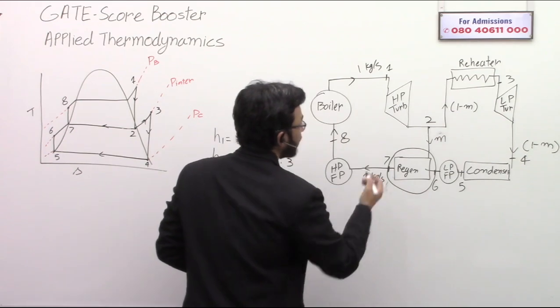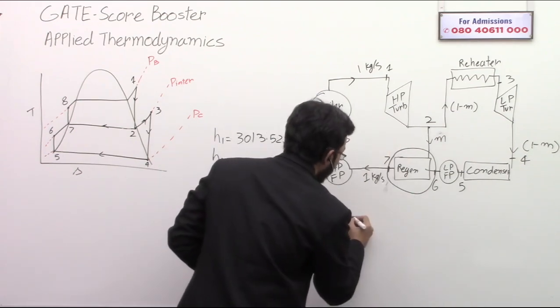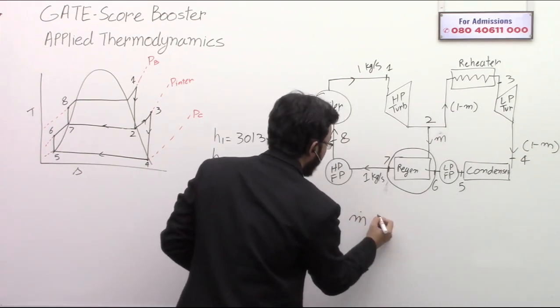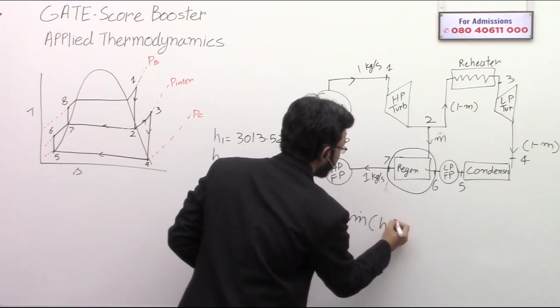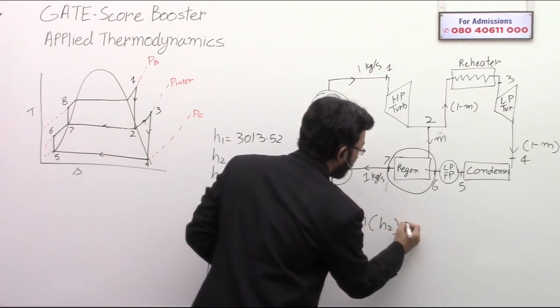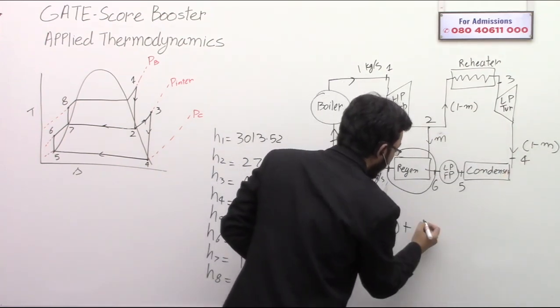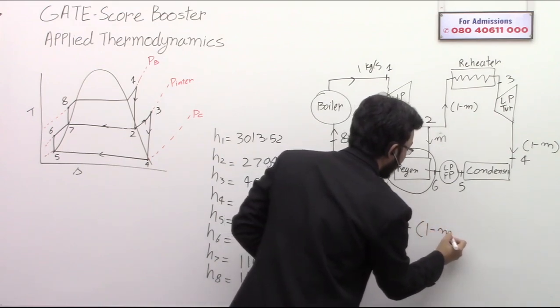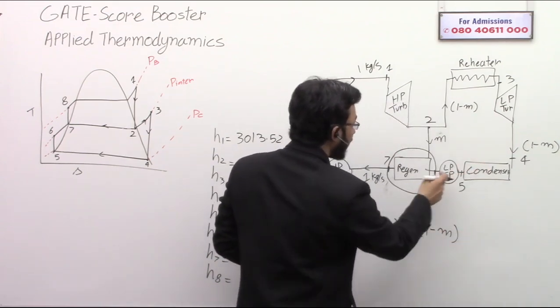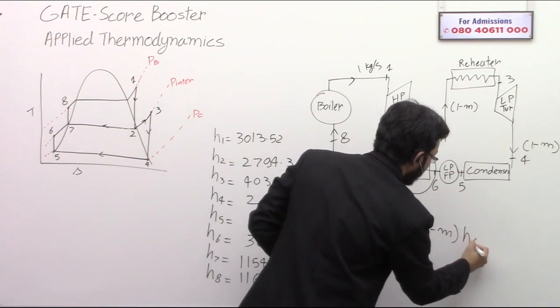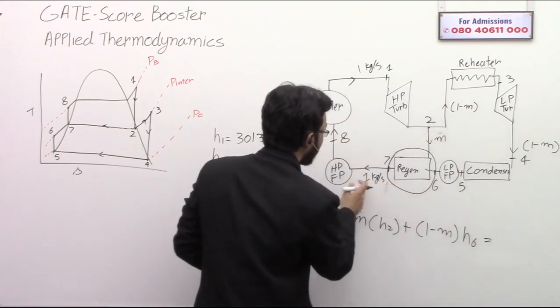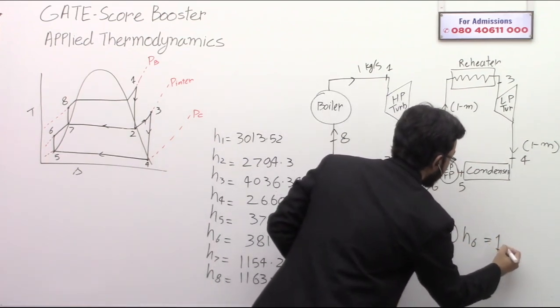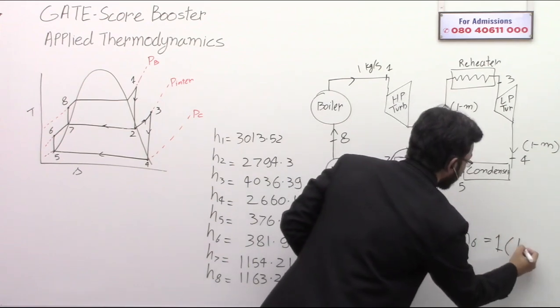So let's see the energy that is coming in. Mass flow rate m is bringing energy h2, plus from here (1 minus m) kg per second is bringing energy h6, and this is equal to the energy going out, that is 1 kg per second times h7.